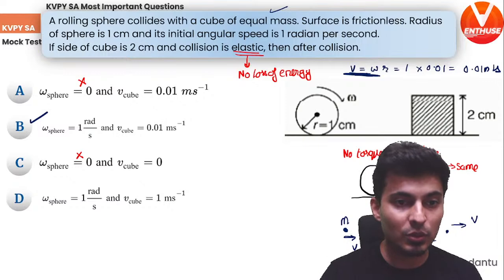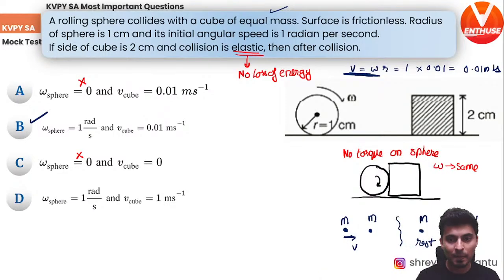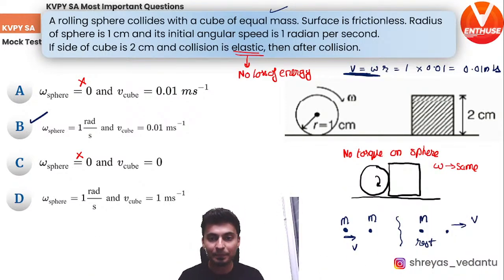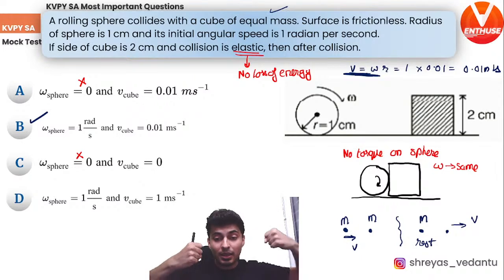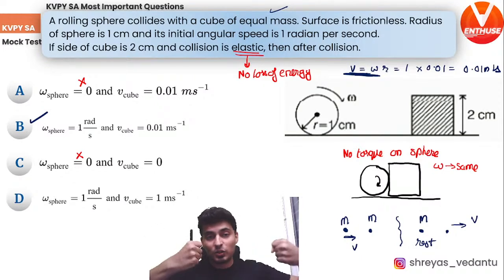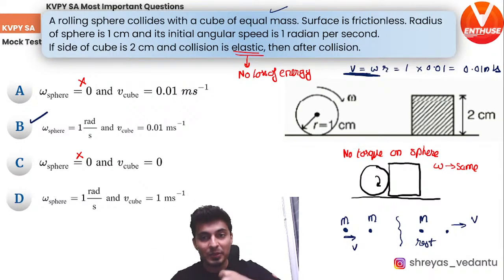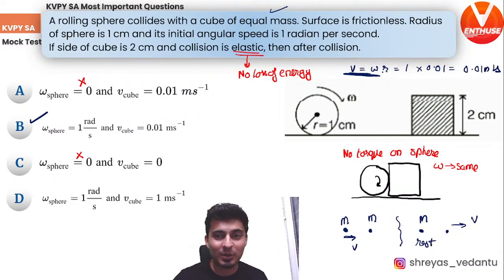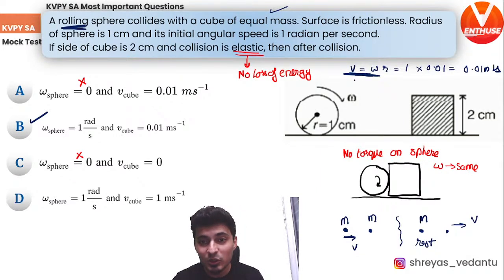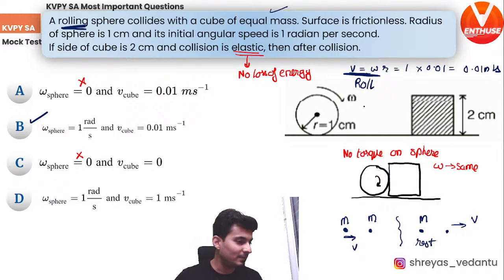Oops, yes, you could not see the screen, my bad. Yes, so what happens is, when two equal masses collide elastically, they exchange their velocity. So one mass which is moving with v hits, stops, and the other mass moves with the same speed. So what was the velocity? Omega r. So that was 0.01 meter per second, which we just got from the given information. How did we get it? Because it was rolling. In rolling, v is omega r. That's why I use this.